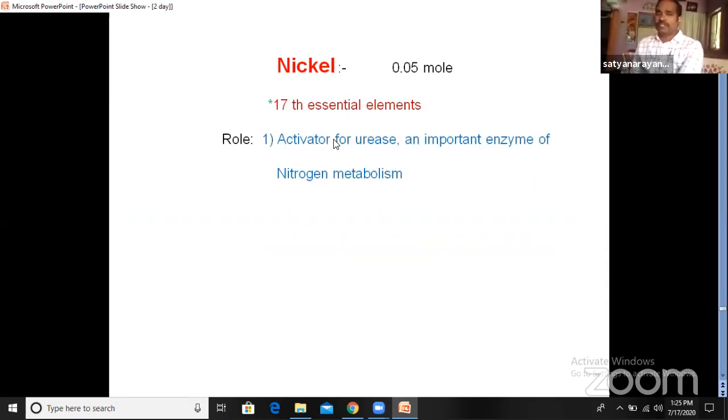Now what is the role of it? It activates certain enzymes like urease, an important enzyme for nitrogen metabolism. Urease is an important enzyme during nitrogen metabolism. So to activate this enzyme, nickel is required, and it induces disease resistance in some plants. That means the plants will increase their resistance power. Induces means increasing.